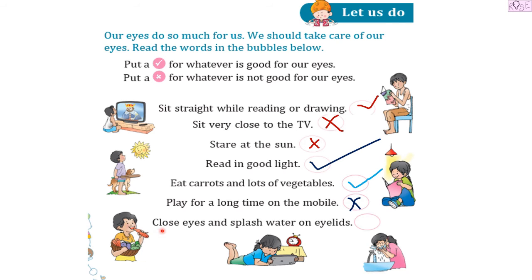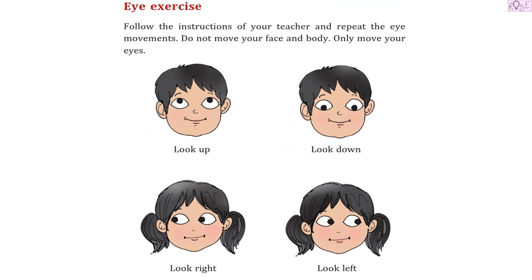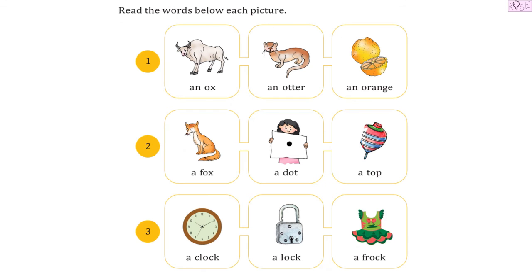And at last we have, close eyes and splash water on eyelids. Yes, you should do that. It will relieve your eyes. So let's put a tick over here. Next we have eye exercise. Follow the instructions of your teacher and repeat the eye movements. Do not move your face and body, only move your eyes. So here is your face. You have to first look up, then look down, then look right, and then look at the left.